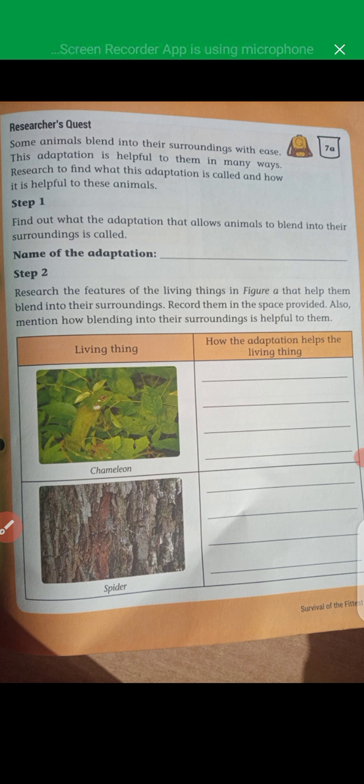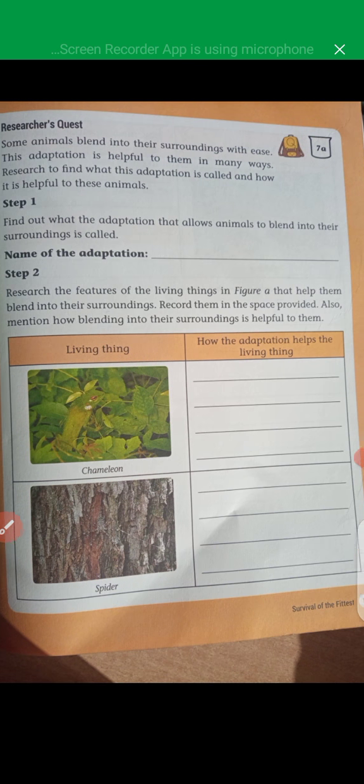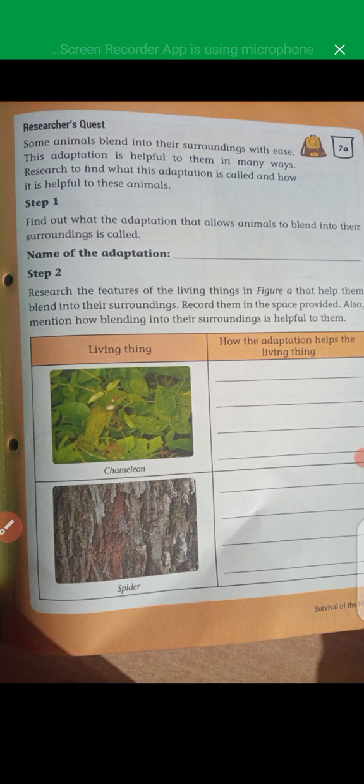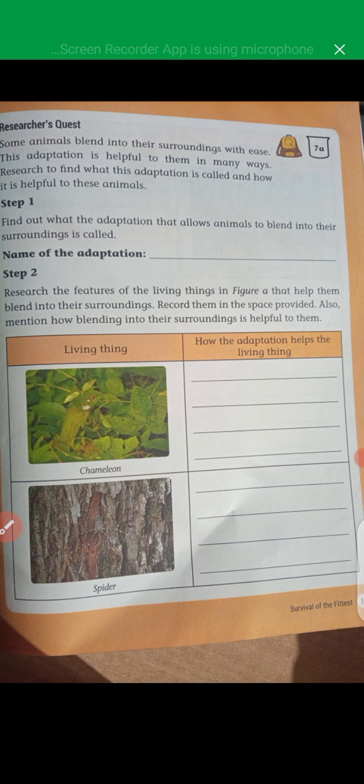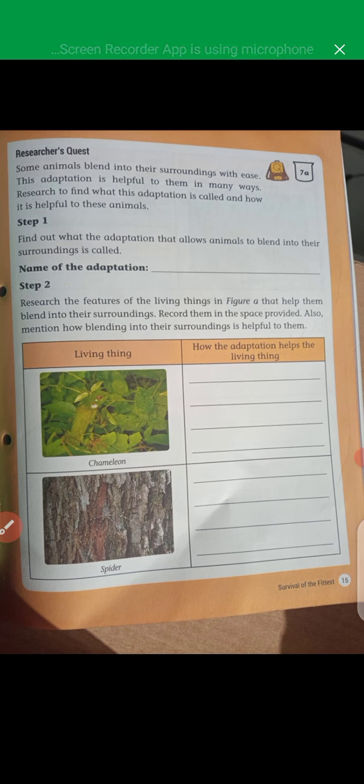This adaptation is helpful to them in many ways. Research to find what the adaptation is called and how it is helpful to these animals. Step 1: First you have to find out what the adaptation that allows animals to blend into their surroundings is called.